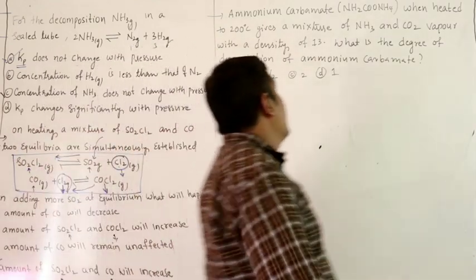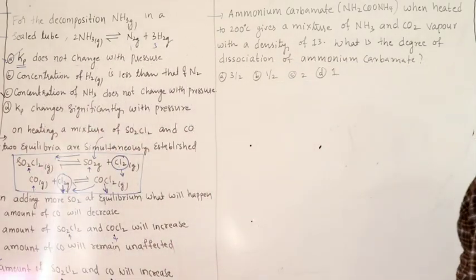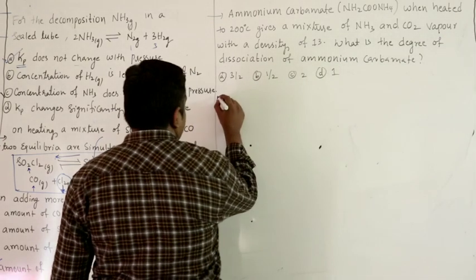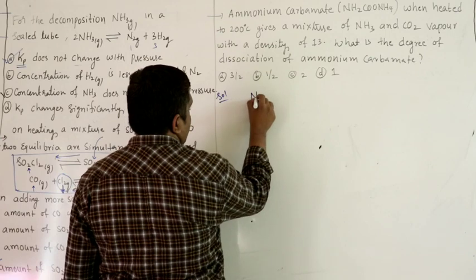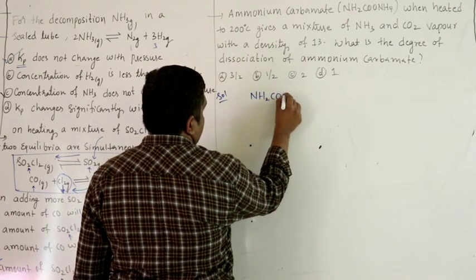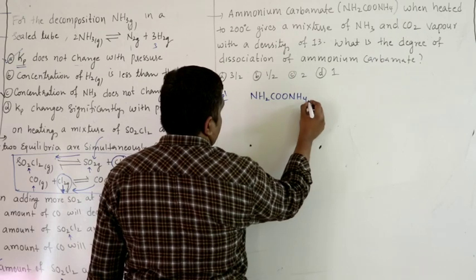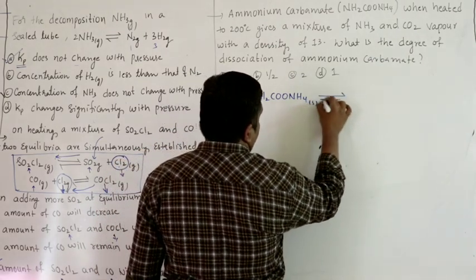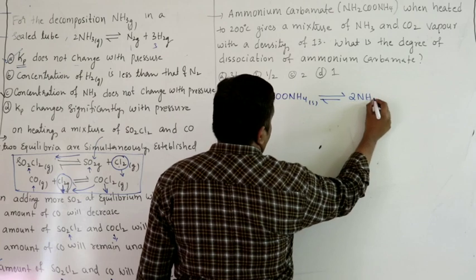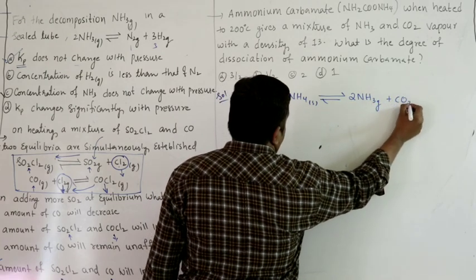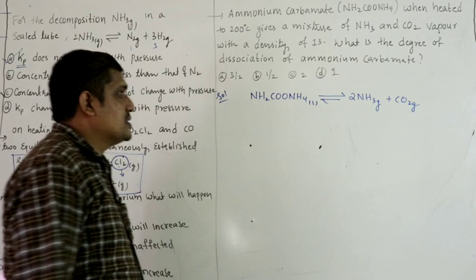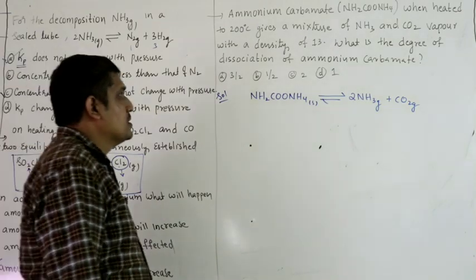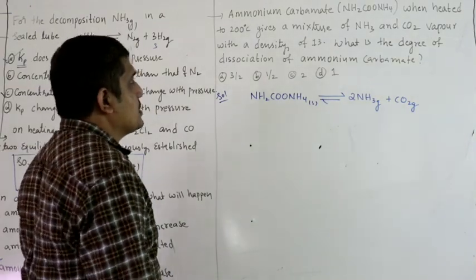Coming to the next one, ammonium carbamate, NH2COONH4, when heated to 200 degrees Celsius gives a mixture of ammonia and CO2. So, let us write this equation. So, this is a balanced equation, 2 moles of ammonia and CO2, right, it is balanced.